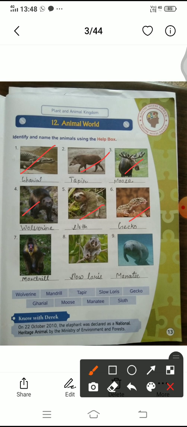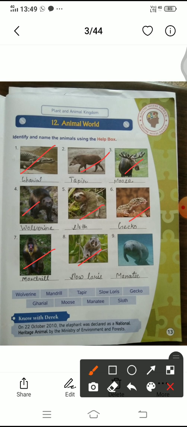Okay, another one is the mandrill. M-A-N-D-R-I-L-L, mandrills. The mandrill is a primate of the Old World monkey family. Okay, now another one is the slow loris, S-L-O-W, L-O-R-I-S, slow loris.